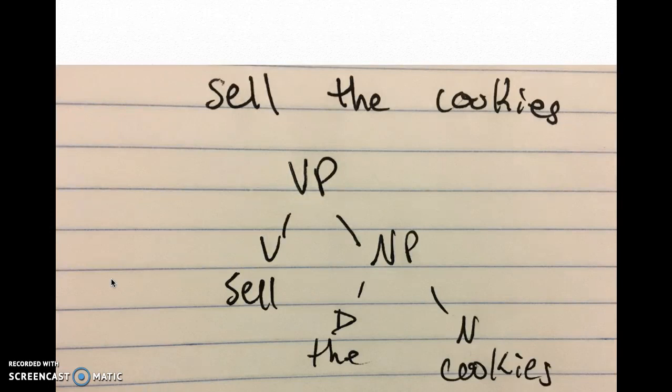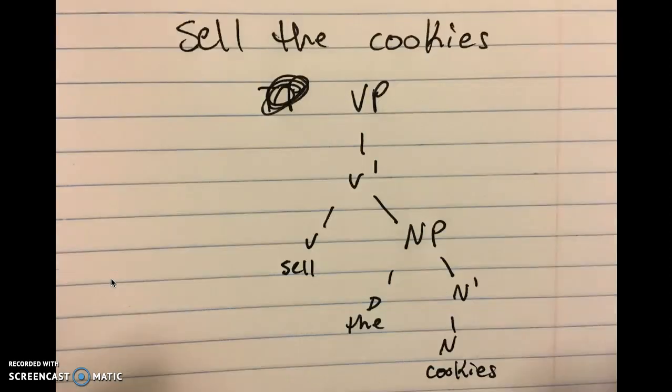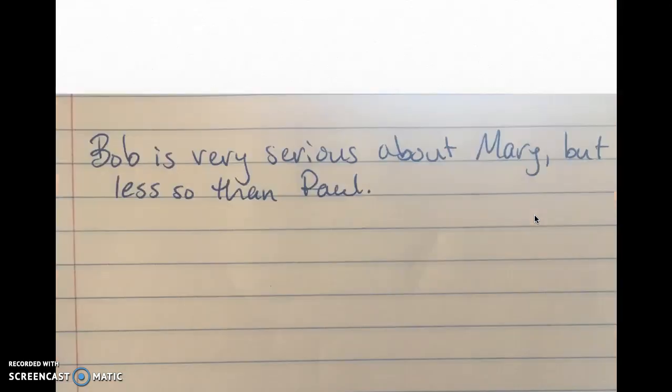Close. Remember that with the X-bar tree, the NP, the cookies, branches from V-bar, not the VP like in flat trees. See? Okay, I see. And that rule applies to adjective phrases and adverb phrases too, right? They have to branch from the bar level, not the phrase level? That's correct. But don't forget the other so replacement rule that really only applies to adjectives. For example, Bob is very serious about Mary, but less so than Paul.